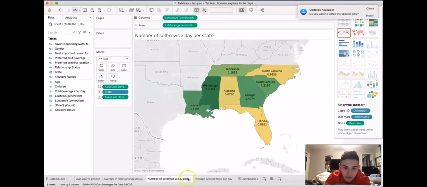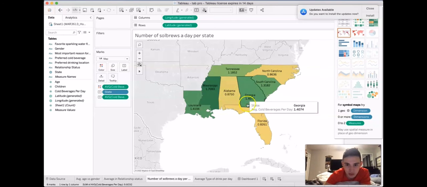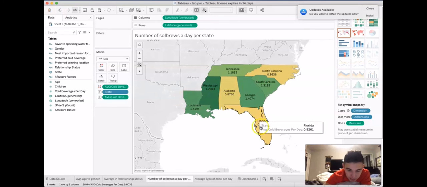On our next sheet we have number of cold brews a day and the average for that. And so in each state we can see how many people are having how many cold brews per day in these groups. So the yellow obviously represents sort of the lower areas, below one, and the green is a higher rate. So you can see somewhere like Mississippi they have 1.7083 cold brews per day. That's a lot compared to Florida, who has almost half that amount.